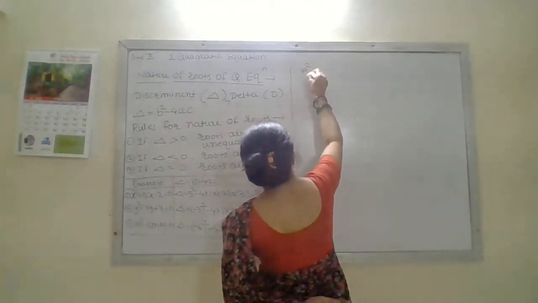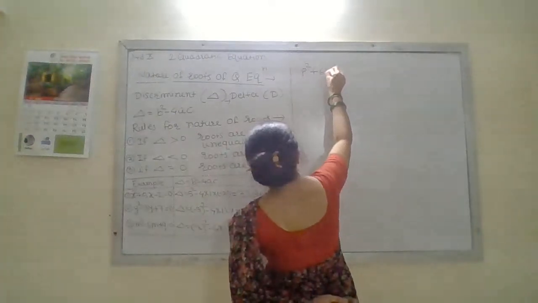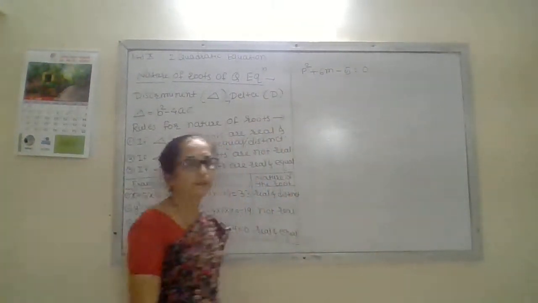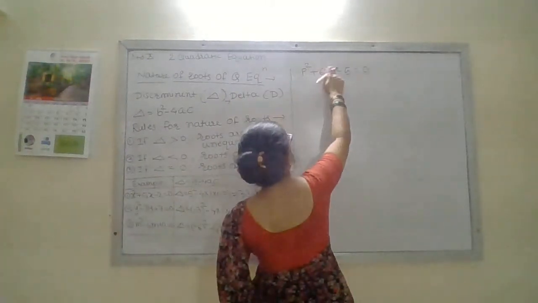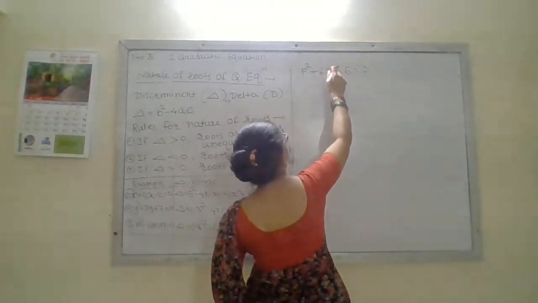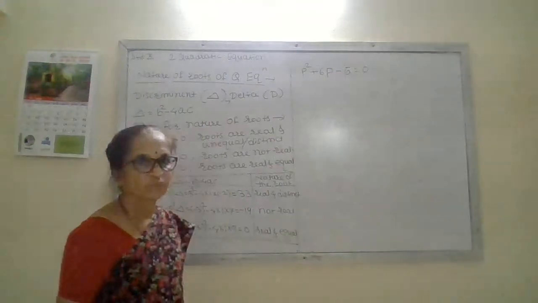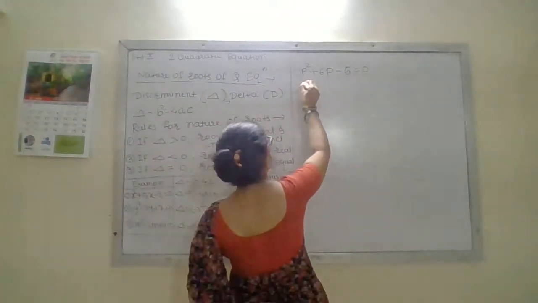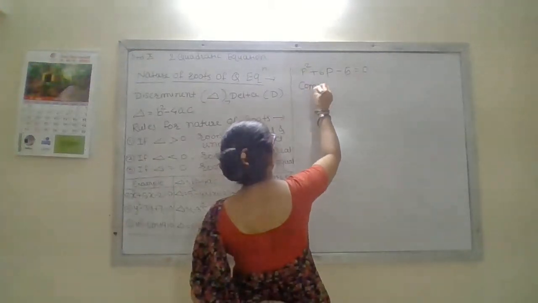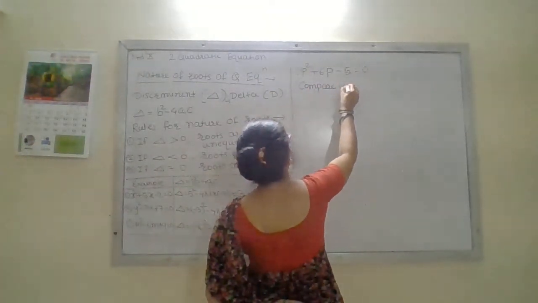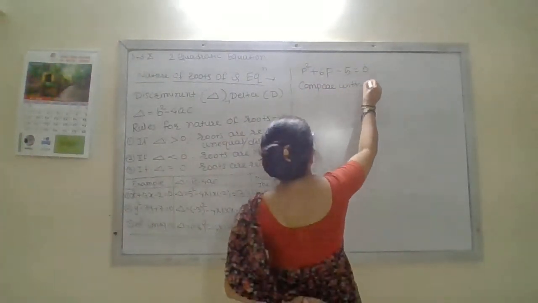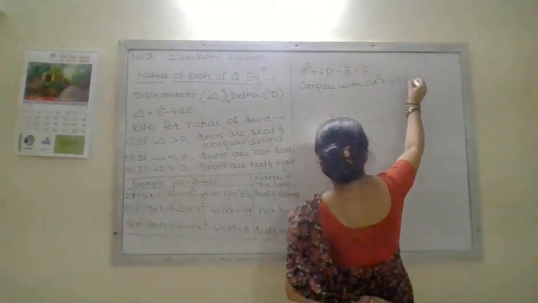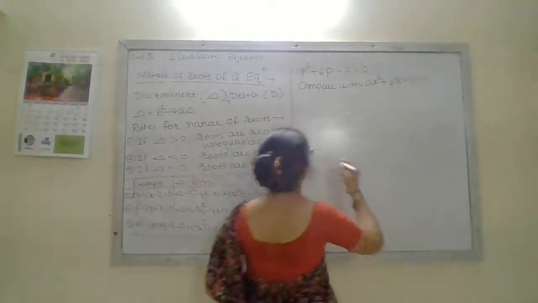Then for that we consider a sum: p square plus 6p minus 5 equal to 0. This sum I took, p square plus 6p, not n. All letters must be the same. Now when we take this sum, first you write the first statement: compare with ax square plus bx plus c equal to 0.